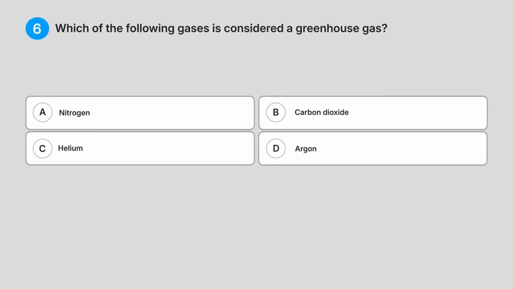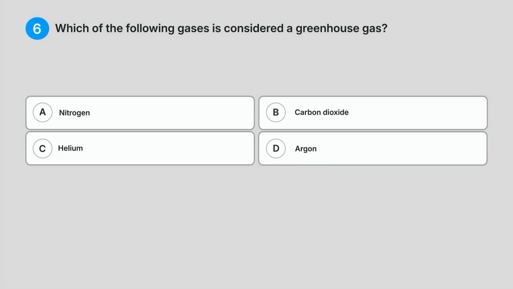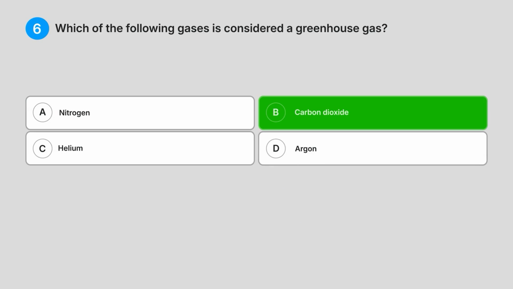Six. Which of the following gases is considered a greenhouse gas? A. Nitrogen. B. Carbon dioxide. C. Helium. D. Argon. Do you know the answer? Correct answer, B. Carbon dioxide.